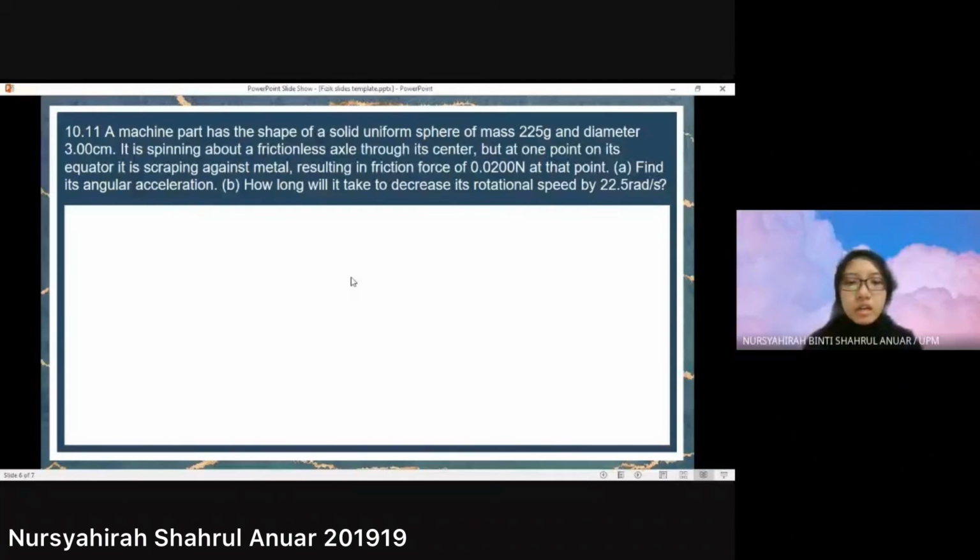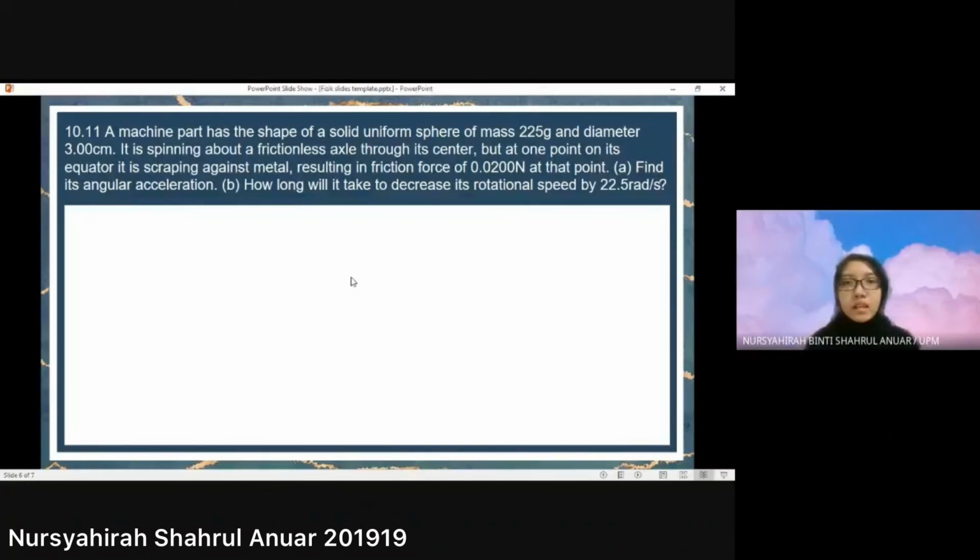Today I will present question 10.11 from chapter 10, which is about dynamics of rotational motion. The question is, a motion part has the shape of a solid uniform sphere of mass 225 grams and diameter 3 cm, spinning about a frictionless axle through its center, but at one point on its equator it is scraping against metal, resulting in a friction force of 0.02 Newton at that point.